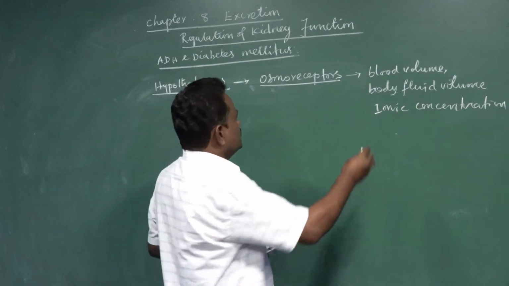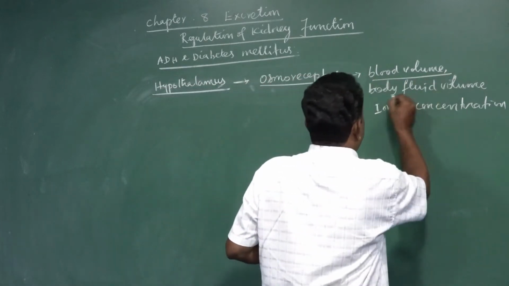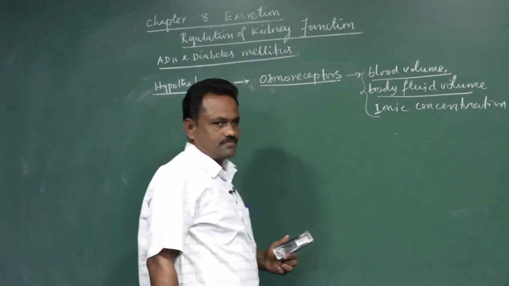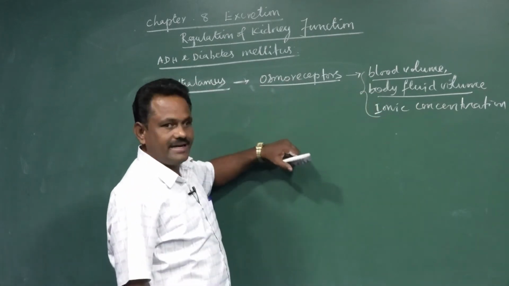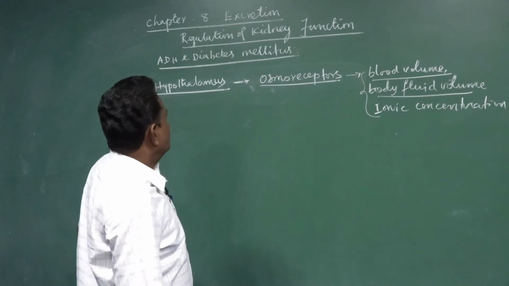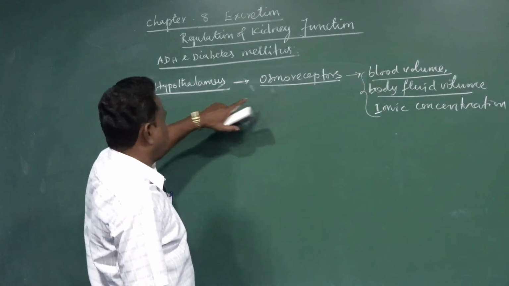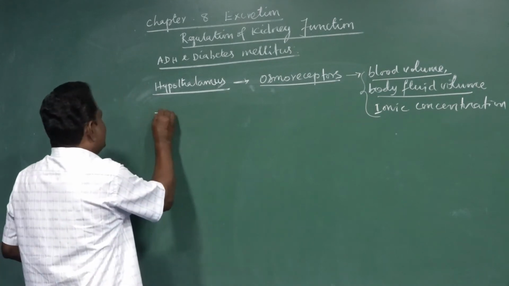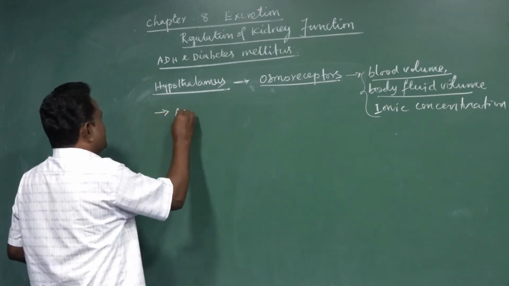When the blood volume or body fluid concentration decreases, the osmoreceptor portion of the hypothalamus easily detects it and secretes a hormone called ADH.